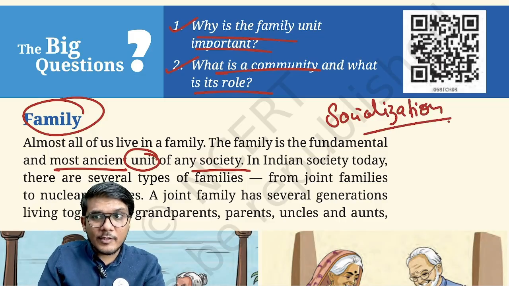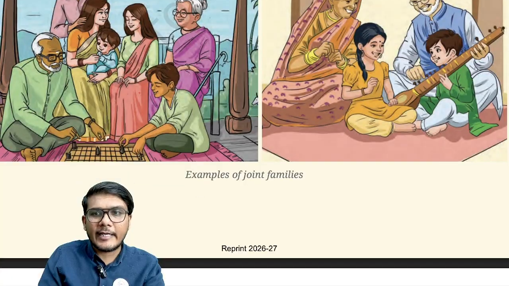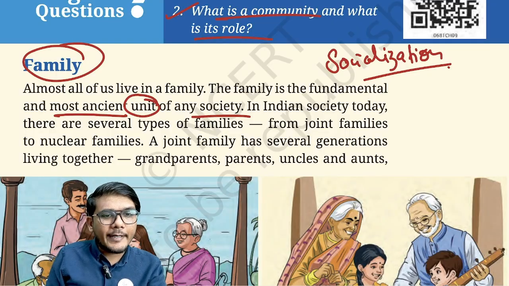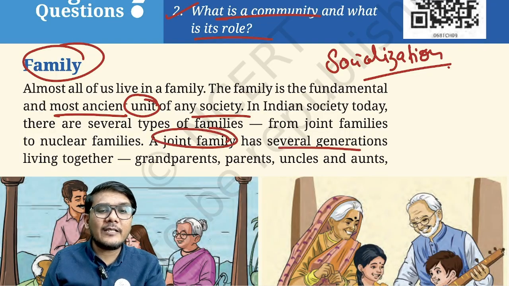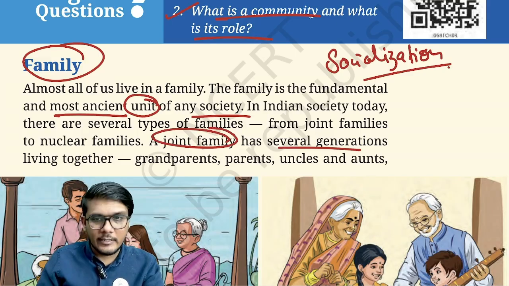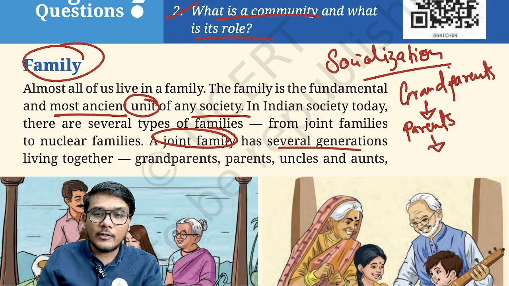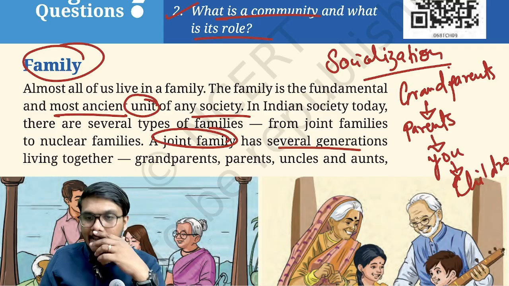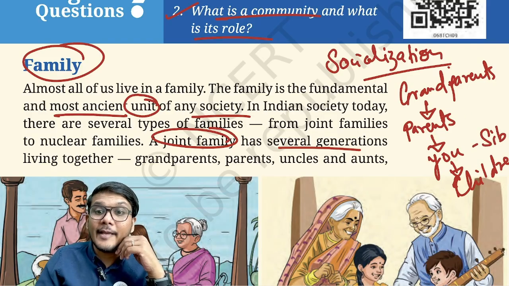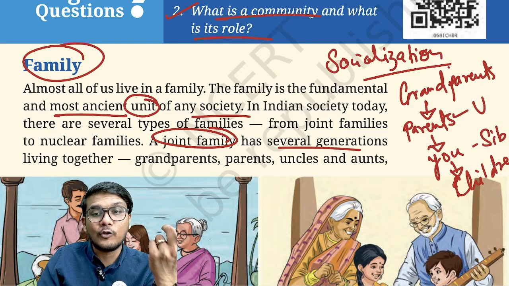Now the families can be of multiple types. They have mentioned certain types over here. For example, a joint family. Now what is a joint family? A family wherein several generations are living together. For example, there will be grandparents, then the grandparents' son and daughter, so that will be your parents, for example, and then you yourself will be there, and then you may also have your children going forward, right? At the same time your siblings will be there, your parents' siblings would also be living, so for you they will be your uncles and aunts, for example.